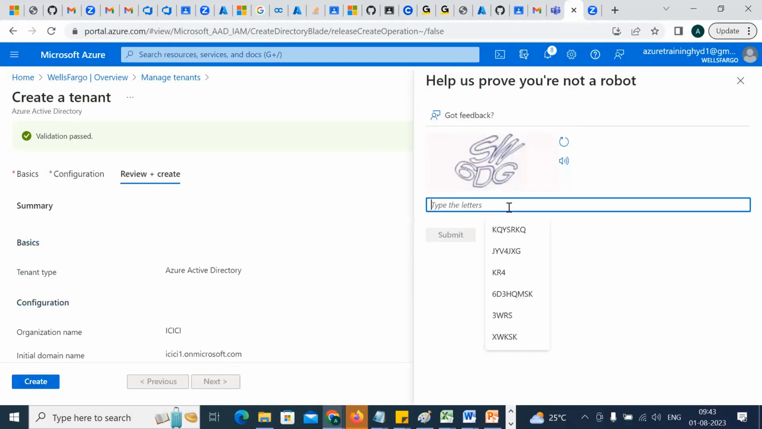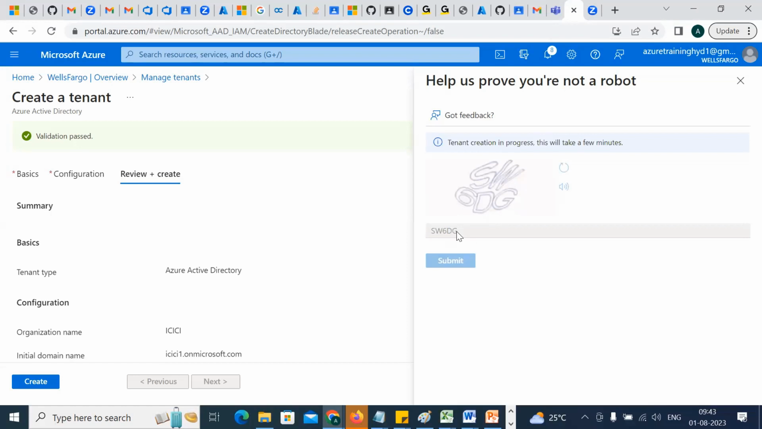Captcha: SW6DG. Something is good with ICICI, it seems. The captcha is also very small. Okay, submit it. So again, it will take a moment. Now what I'll show, after creation of a few tenants, is how to move from one tenant to another tenant, and whether all the services are there or the services will go off. That we have to see.